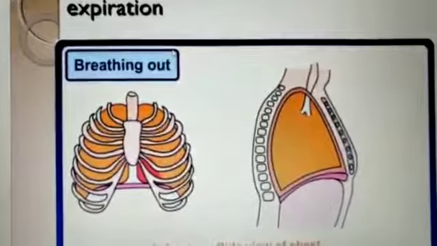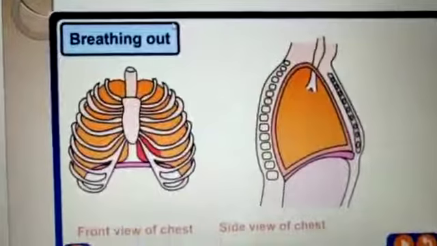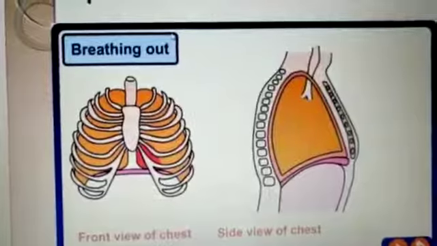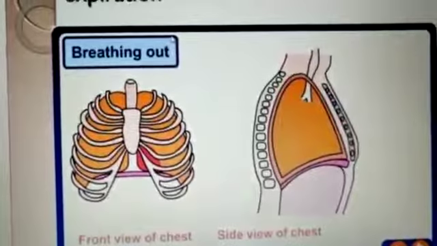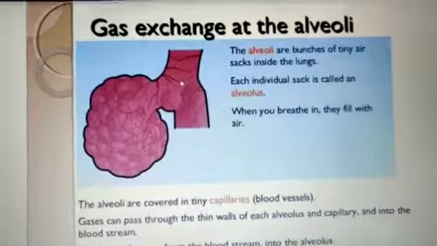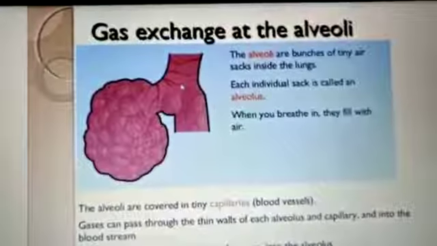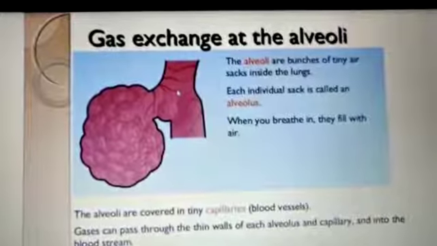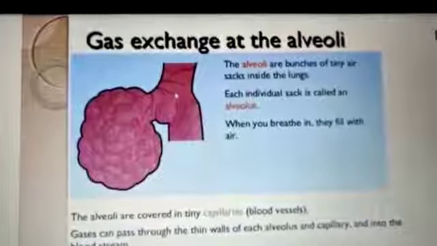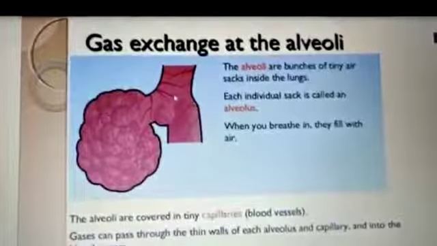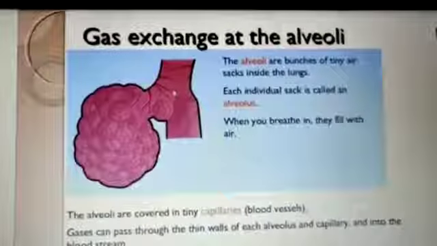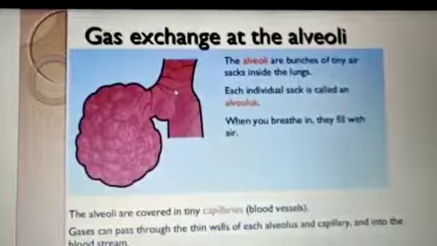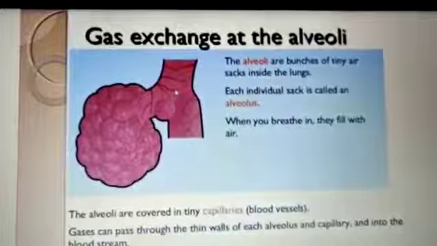You are able to see the front view of the chest and the side view of the chest. In breathing out, the diaphragm pushes. Now, when the air reaches the alveoli, where are alveoli present? Alveoli are balloon-like structures at the ends of the bronchioles. Alveoli are bunches of tiny air sacs inside the lungs. You are able to see on the screen pink-colored, big balloon-like structures which help in the exchange of gases.